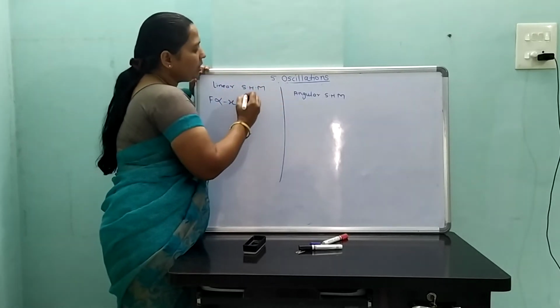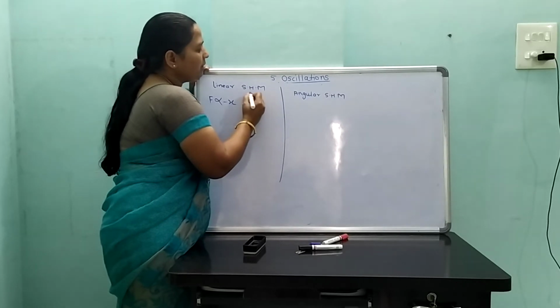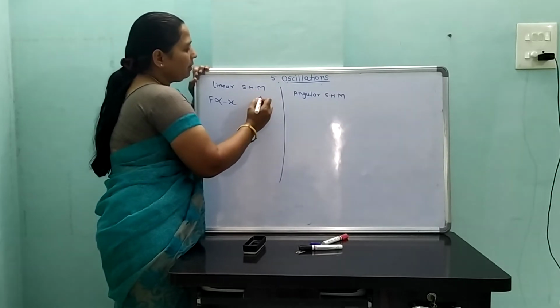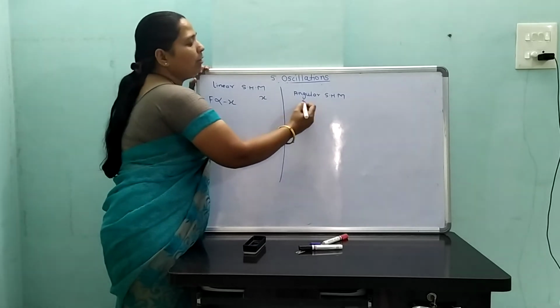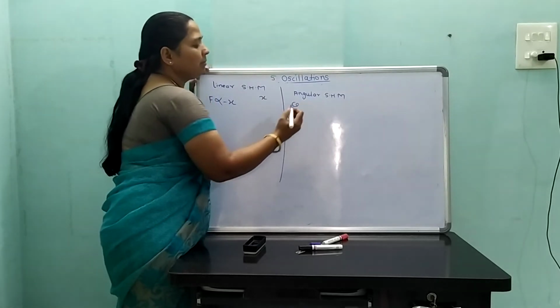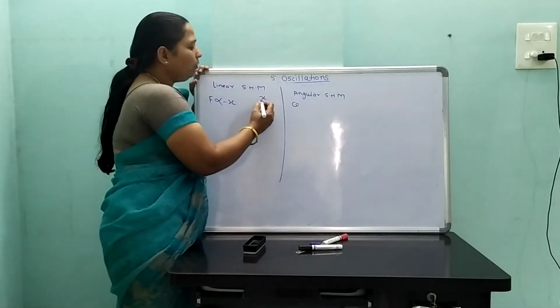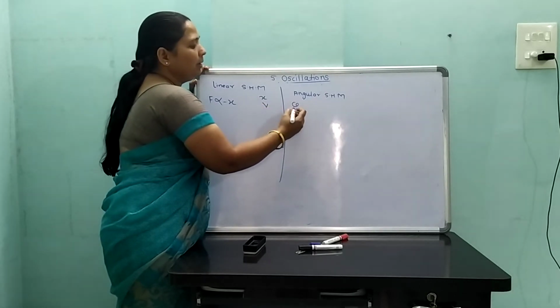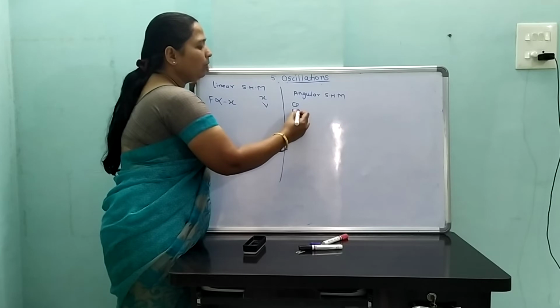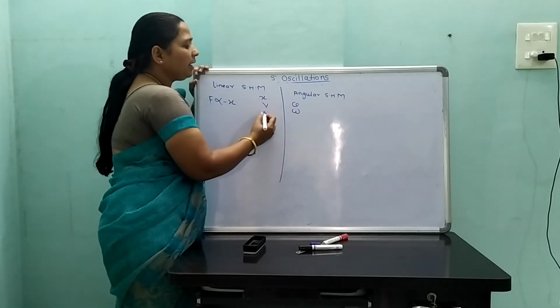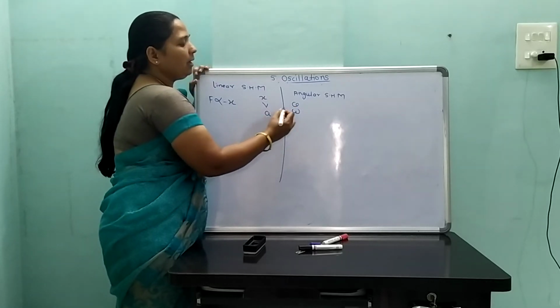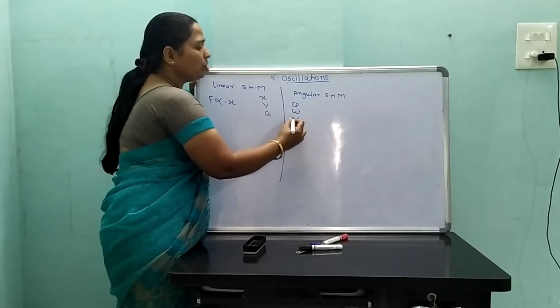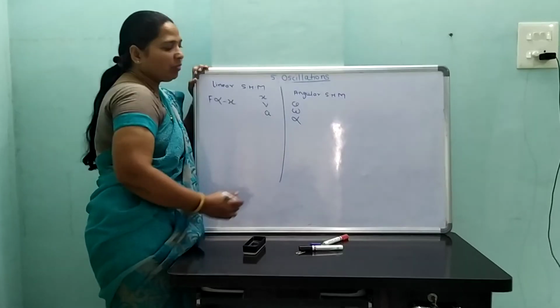In linear SHM and angular SHM, linear displacement is denoted by x, angular displacement is denoted by theta, linear velocity is denoted by v, angular velocity is denoted by omega, linear acceleration is denoted by a, angular acceleration is denoted by alpha.